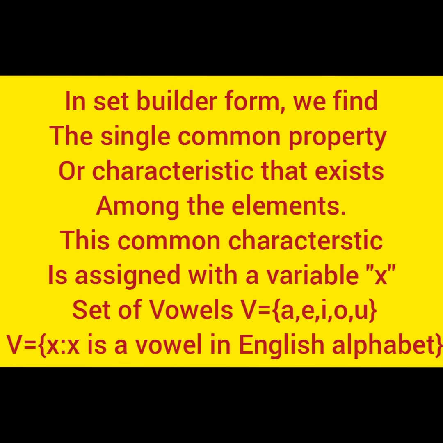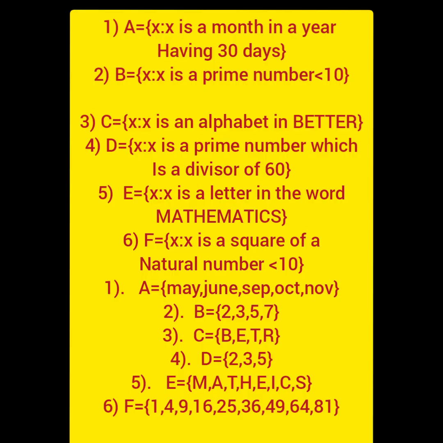In set builder form, we find the single common characteristic or property that exists among the elements. This common characteristic is assigned with the variable called x. Suppose A is equal to set of all x such that x is a month in the year having 30 days. B is equal to set of all x such that x is a prime number less than 10. C is equal to set of all x such that x is an alphabet in English alphabet. D is equal to set of all x such that x is a prime number which is a divisor of 60. E is equal to set of all x such that x is a letter in the word mathematics. F is equal to set of all x such that x is a square of a natural number less than 10. We can represent all the set builder form sets in roster form as follows.